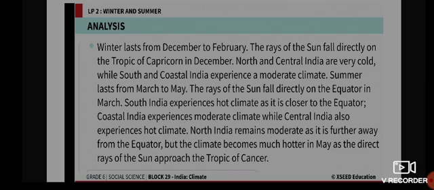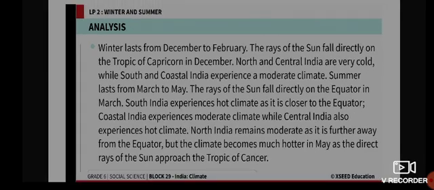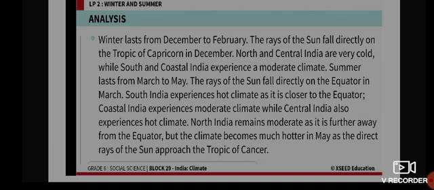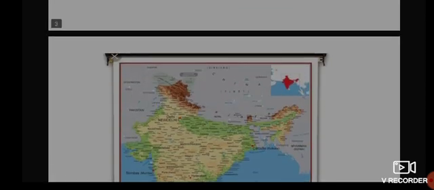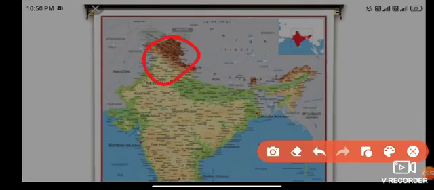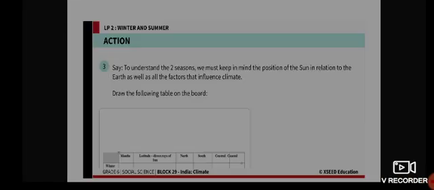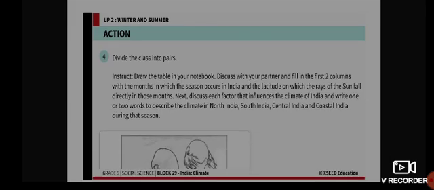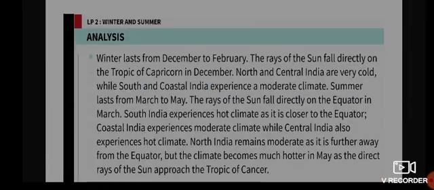During winter, the rays of the sun fall directly on the Tropic of Capricorn in December. Because of that, North India and Central India are very cold during winter. Hope you are following me.